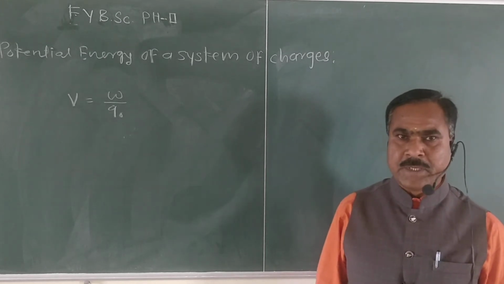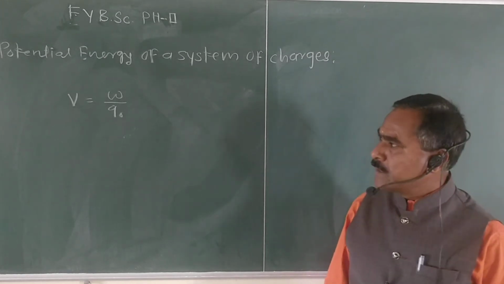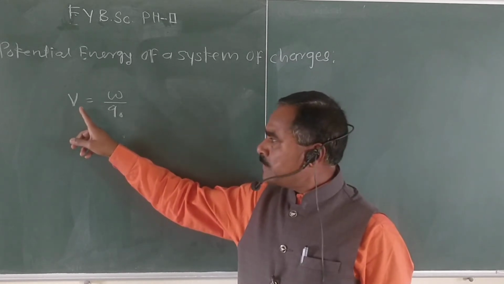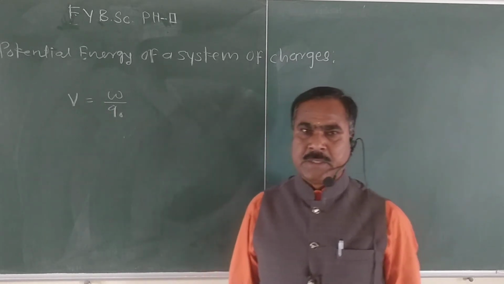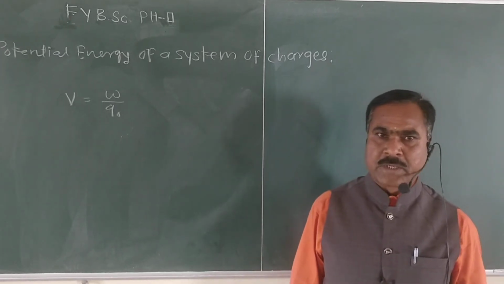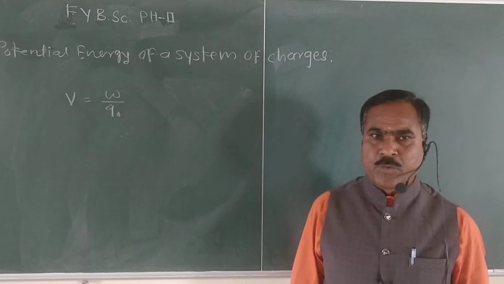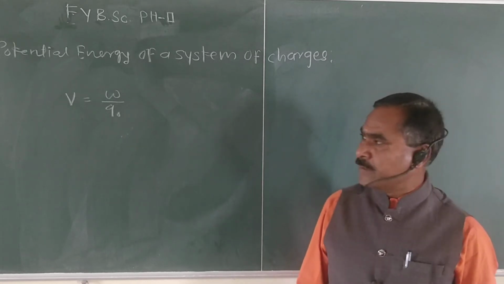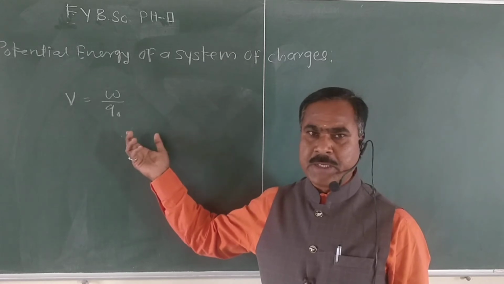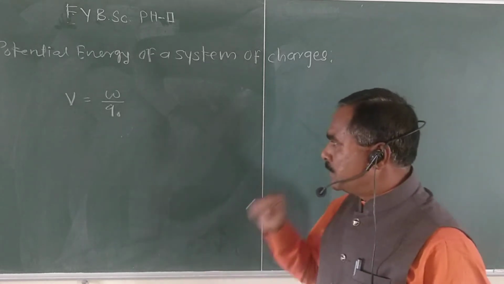against the direction of the electric field. Okay, so what is meant by electric potential? The electric potential in an electric field at any point is the work done in bringing a positive test charge from infinity to that particular point against the direction of the electric field. So here